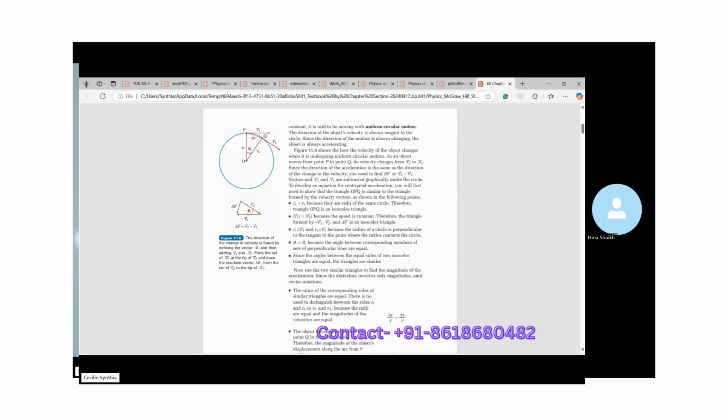The change in velocity is nothing but V2 minus V1. I'm just using simple vector addition. The resultant is nothing but V2 minus V1.